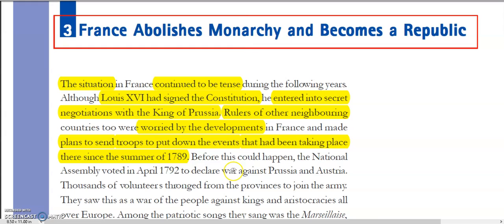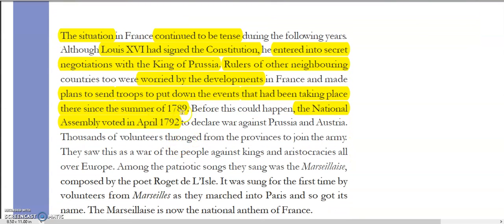So now, the National Assembly people got this idea, and before they could do something, they voted in April 1792. See, this French Revolution started in 1789, in 1791 the Constitution was drafted, and in the very next year, that is April 1792, they declared a war against Prussia and Austria. Why Austria? Because we know that Louis XVI's wife was from Austria, right? So this is the reason.